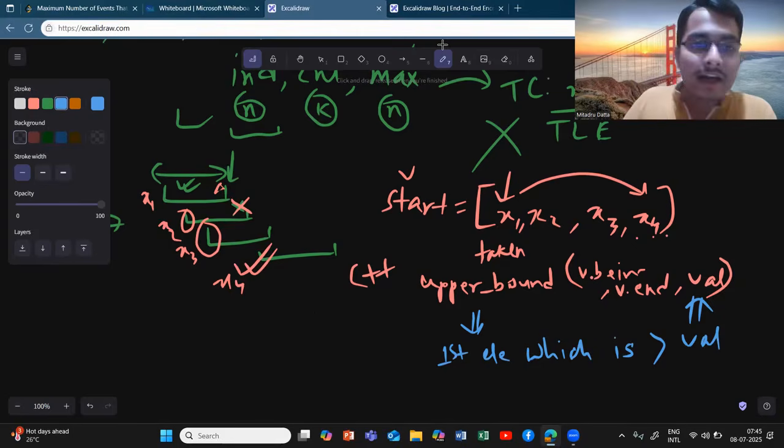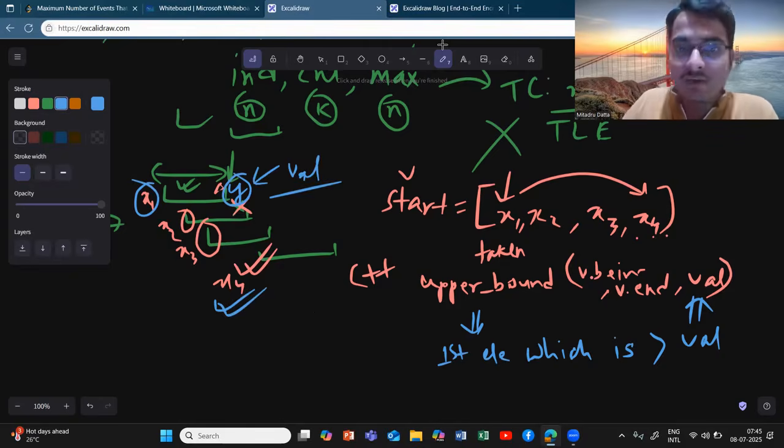Then you should know that if x1 I have already taken, then I should pass this y, and the starting time should be greater than this value y. So we can get that using binary search, and it will take log n time.